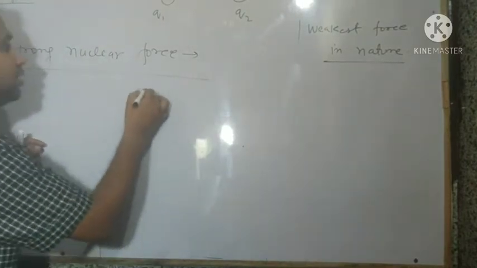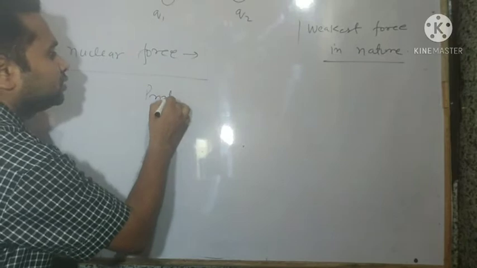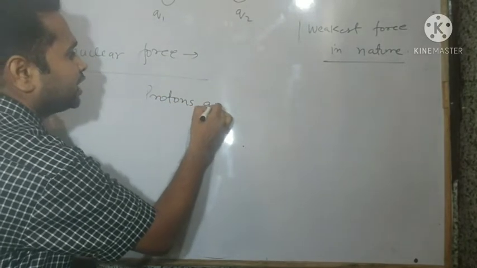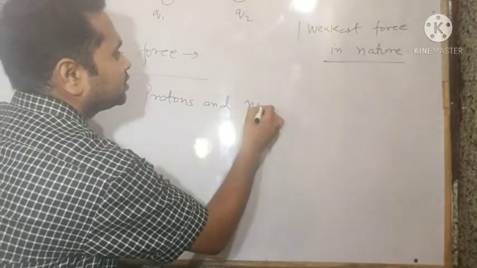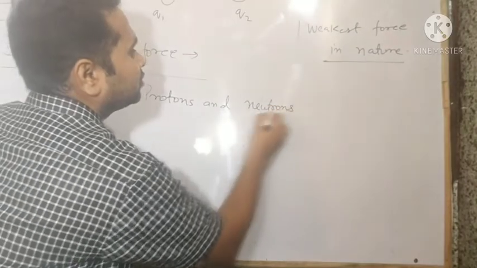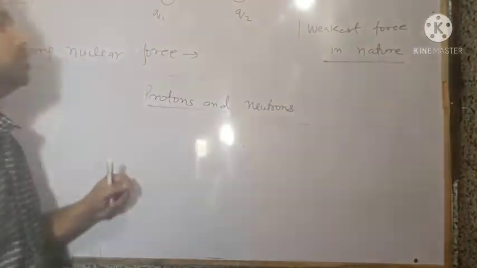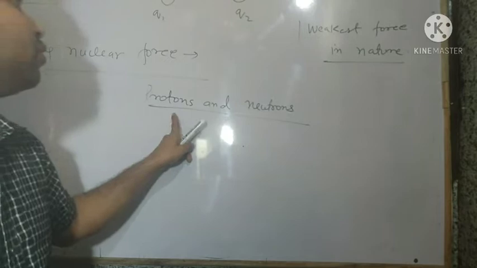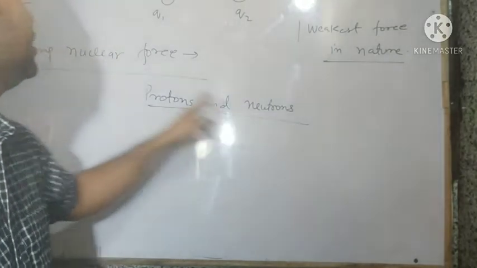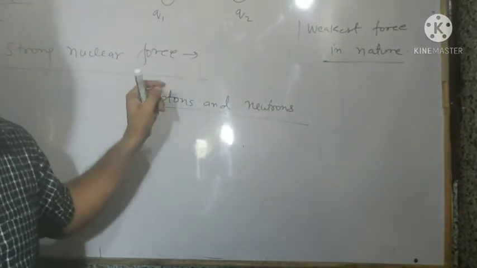It means the force acting between protons and neutrons, this is the strong nuclear force.